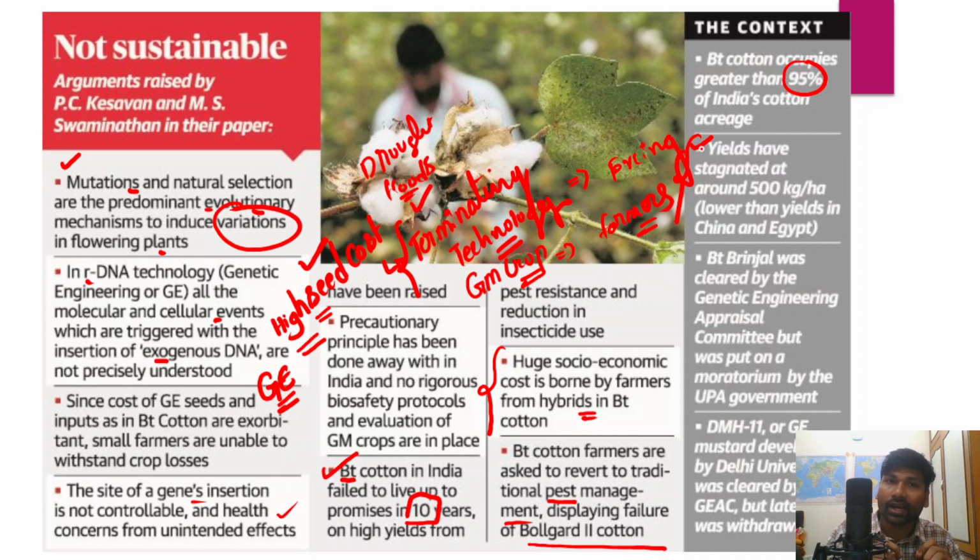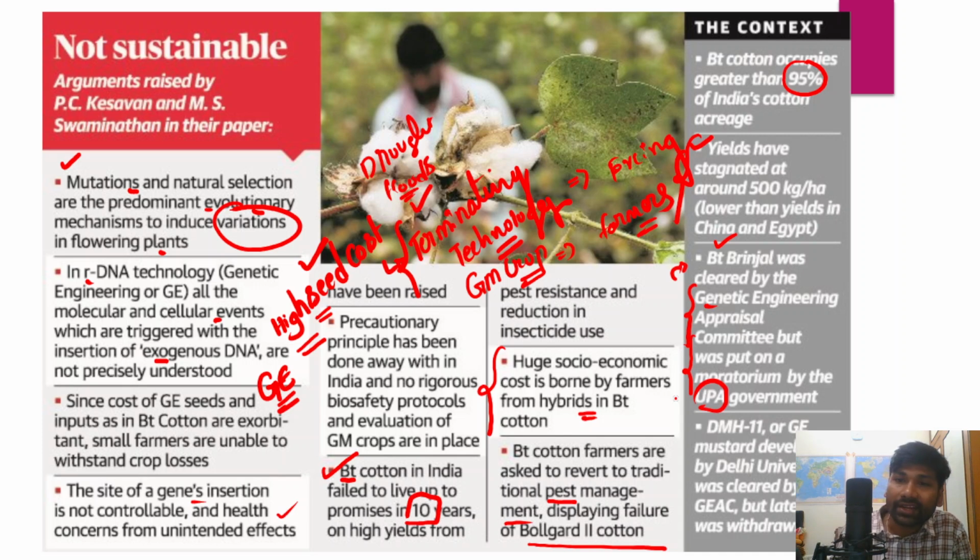And in fact, in India, as of now, no genetically modified food crop has been introduced for commercial cultivation. So BT brinjal, which is also a genetically modified variant of brinjal, was cleared by the Genetic Engineering Appraisal Committee. It has to give approval for the cultivation or introduction of any genetically modified crops. Even though it has approved cultivation of BT brinjal, the previous UPA government has actually put a moratorium on cultivation of BT brinjal on a large scale.